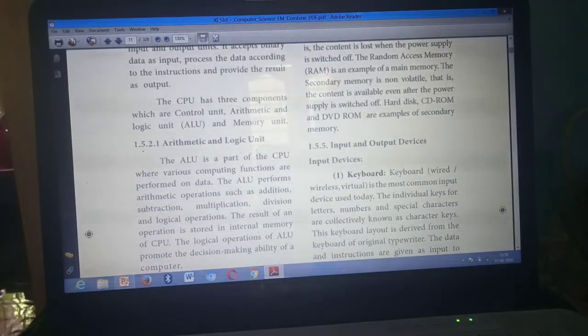Same page, page number 5. Under the heading ALU. From here you mark. The ALU is a part of a CPU, from here to this one. Logical operations, up to here.